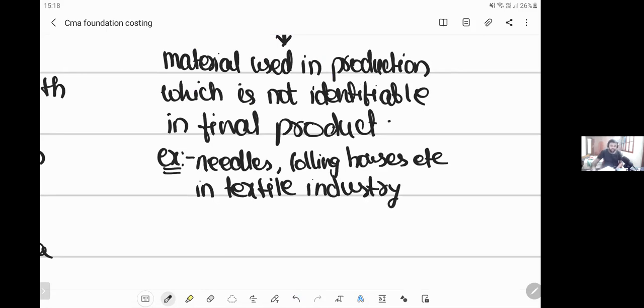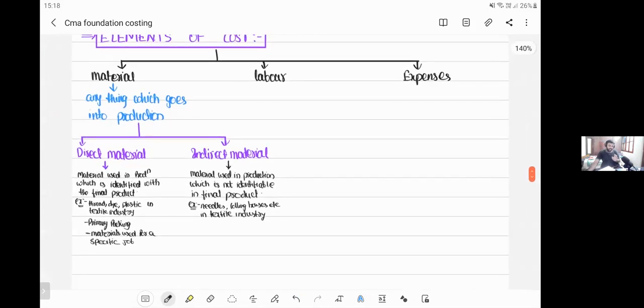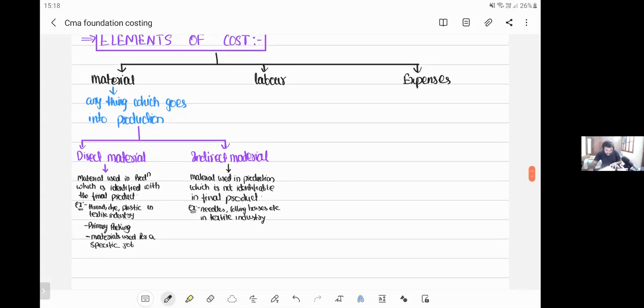Okay. There is no hard and fast rule that a material will always be direct or always be indirect, my dear friends. It depends on what type of industry you are dealing with. To one industry, that particular item may be direct material, but to another industry, that item may be an indirect material. Say, for example, you have an industry where you manufacture water bottles. In water bottles, you fill water and give it to the customer, right? So in this case, water can be direct material for you, but the same water will be indirect material in the case of the crude oil industry. I hope it's clear.